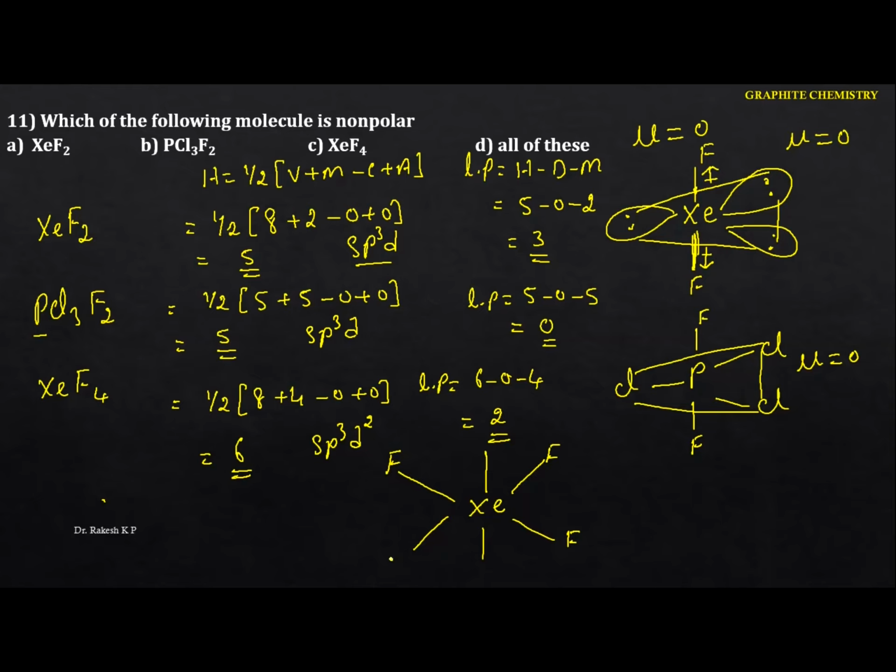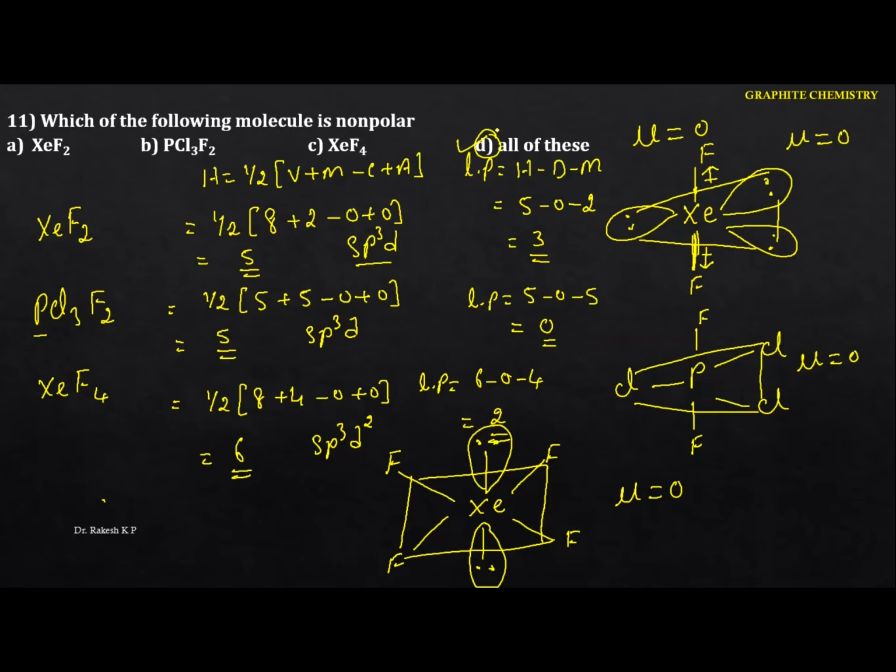Okay, see this one. But we have 2 lone pairs of electrons, which will be on different sides. Okay, now see this one here. These 2 lone pairs are present on different positions here. The one is above, the next is below. That means here they are in the same plane, hence they cancel each other, hence the mu value is equal to 0. Now in all the 3 compounds, the mu value is equal to 0, that shows that it is non-polar, hence in this case the option is D.